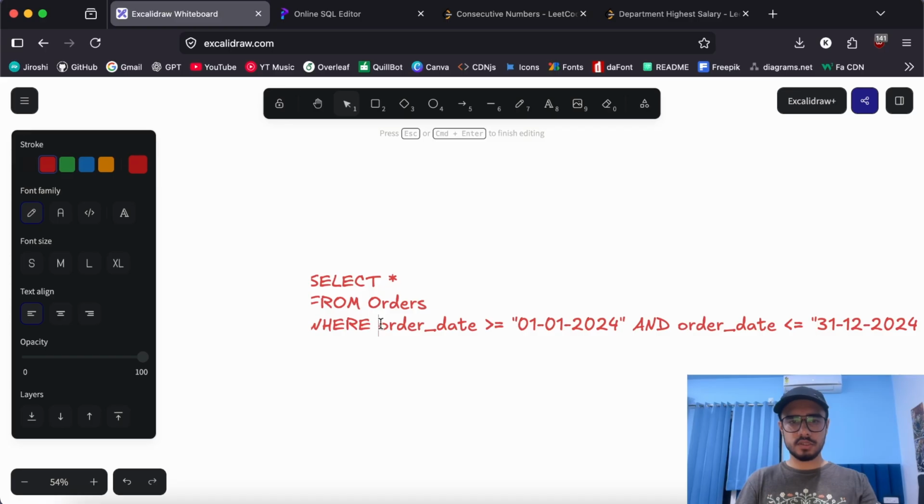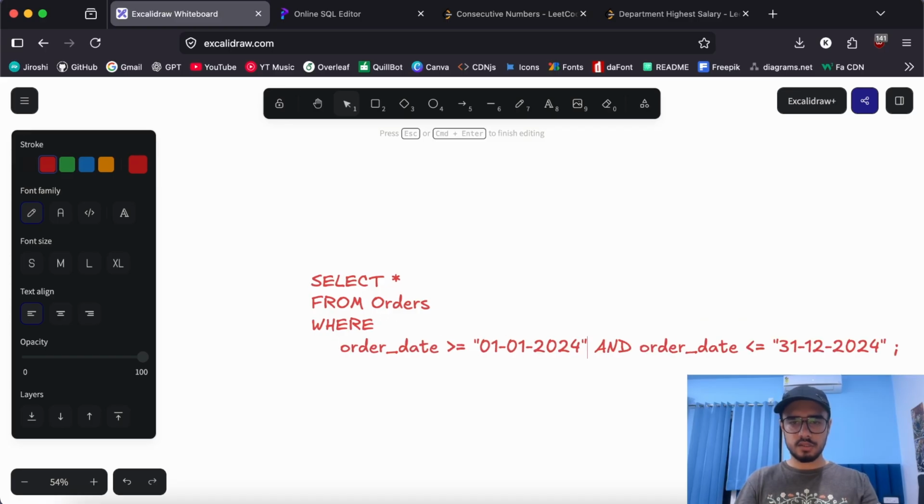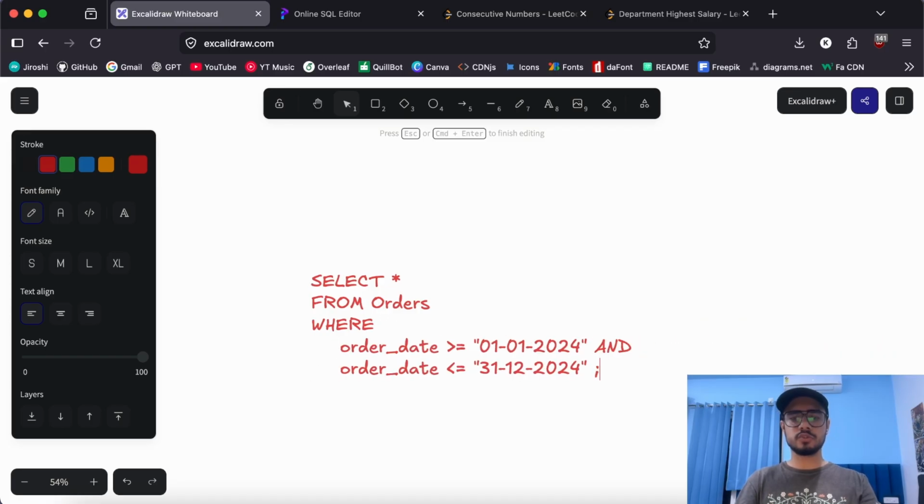Now this is far better when it comes to optimization, because when you use a column name within a function, the function has its own operations to perform over that particular column. That increases the amount of operation time, right?